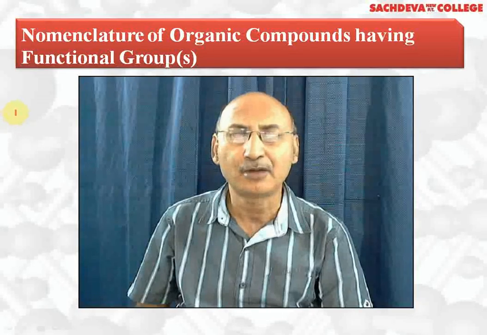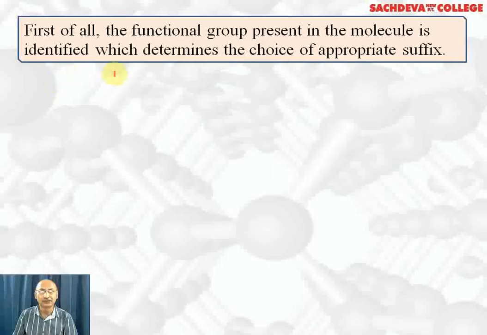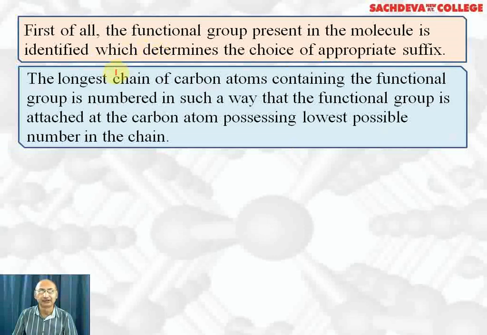Let's take up nomenclature of organic compounds containing functional groups. First of all, the functional group present in the molecule is identified, which determines the choice of appropriate suffix. The longest chain of the carbon atom containing the functional group is numbered. Be careful, we have to select the longest chain of carbon atom which contains the functional group. It is numbered in such a manner that the functional group is attached to the carbon possessing the lowest possible number